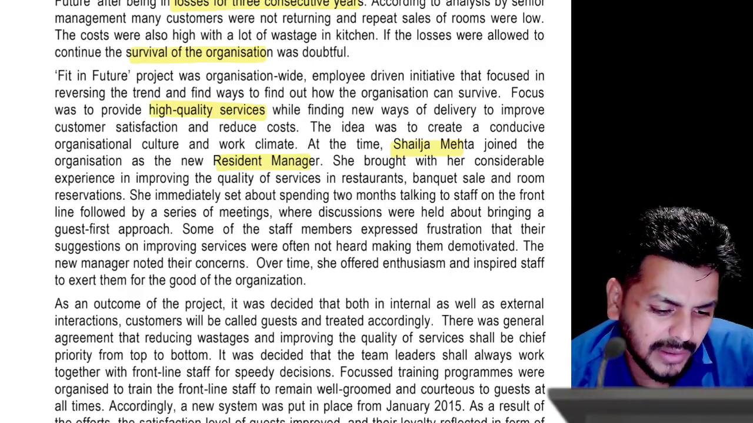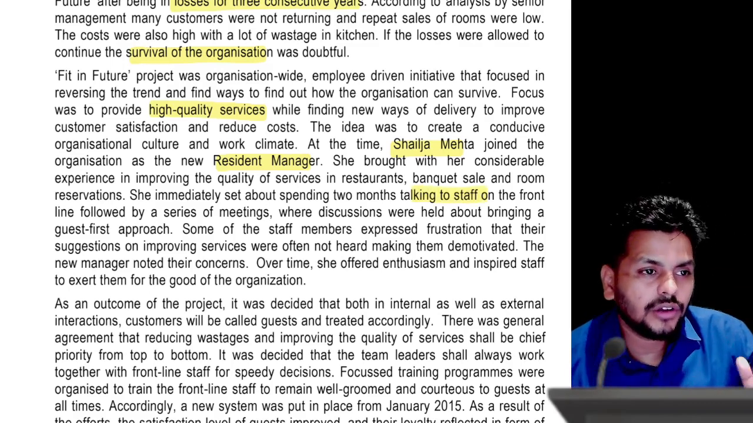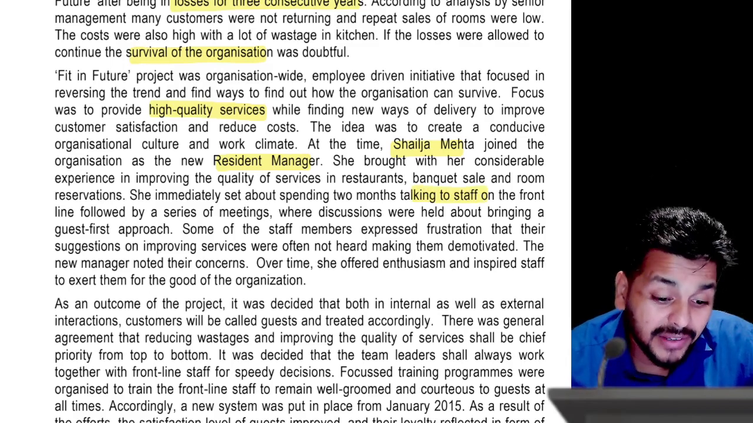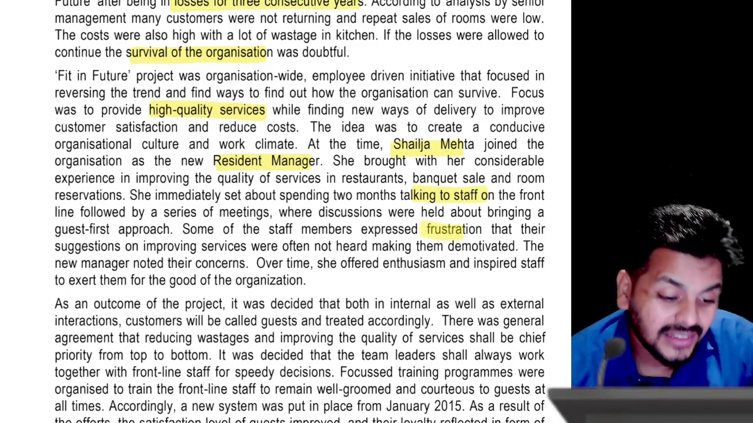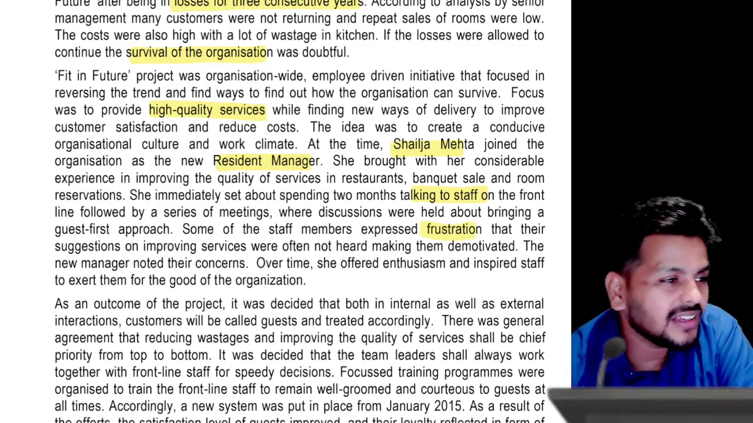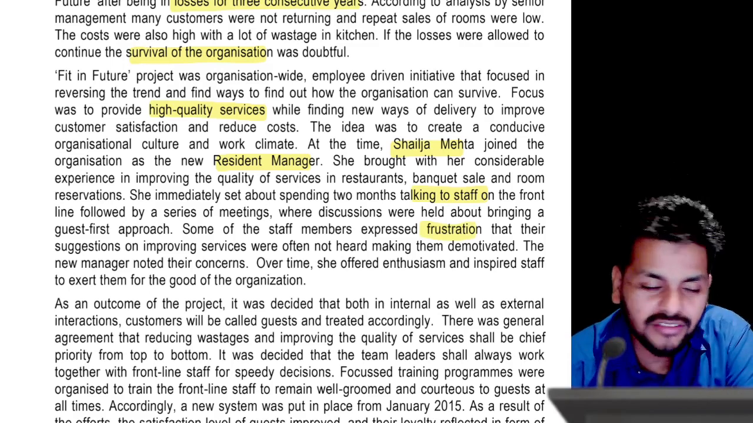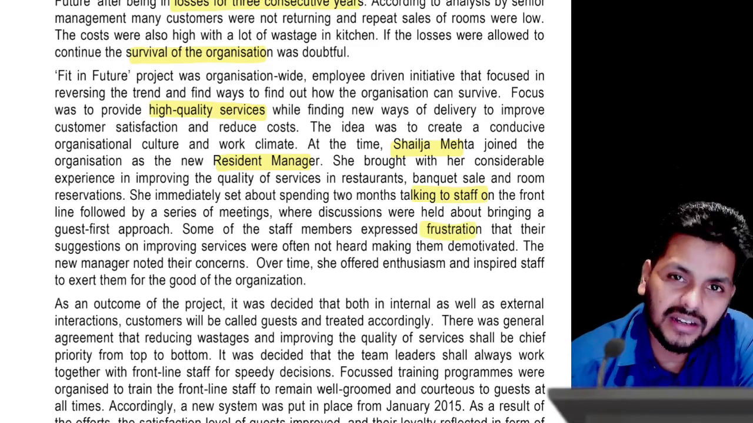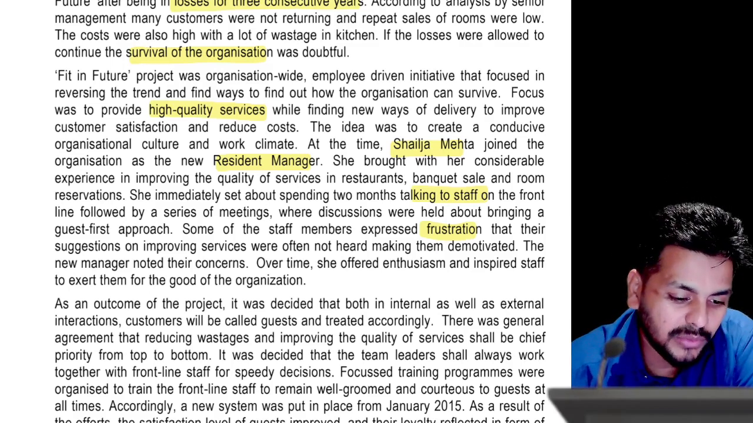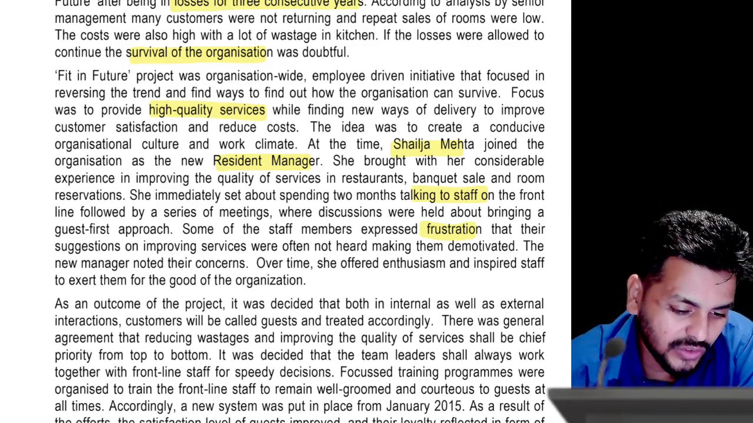She immediately set about spending 2 months talking to the staff on the front lines, that is, talking to the operational level people. And then of course, some of the staff members expressed frustration that their suggestions from a long time were not heard. This is what happens when you don't listen to your staff. I think through classes I have explained this when we discussed the HR strategy: if the HR is not considered while active decision making is going on, that could obviously create problems. Some of the staff members expressed frustration that their suggestions on improving the services were not often heard of.